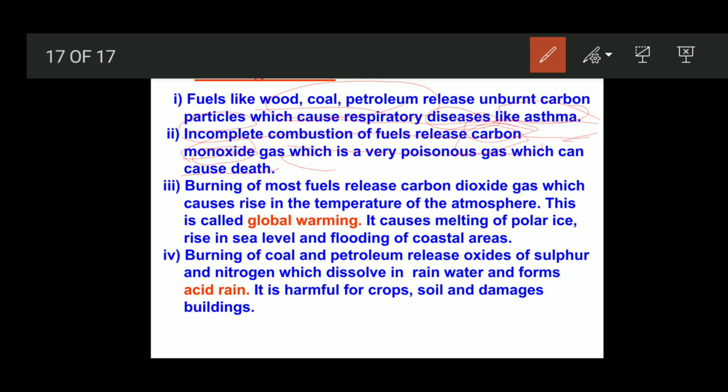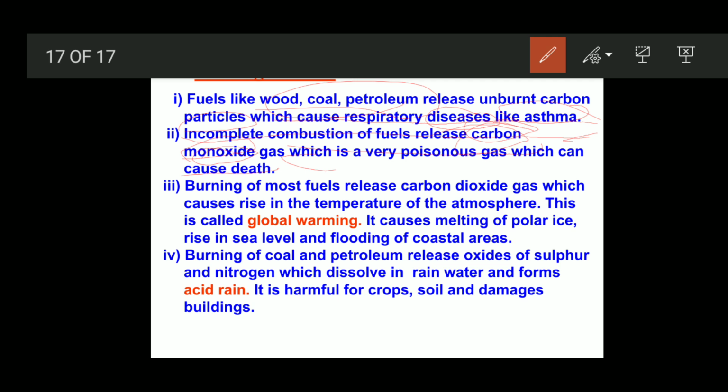By this the reflected rays also settle in the atmosphere, which increases the temperature level in the atmosphere, and so it increases global warming. If the temperature level increases in the atmosphere, it will cause the melting of polar ice, rise in sea level, and also flooding of coastal areas.